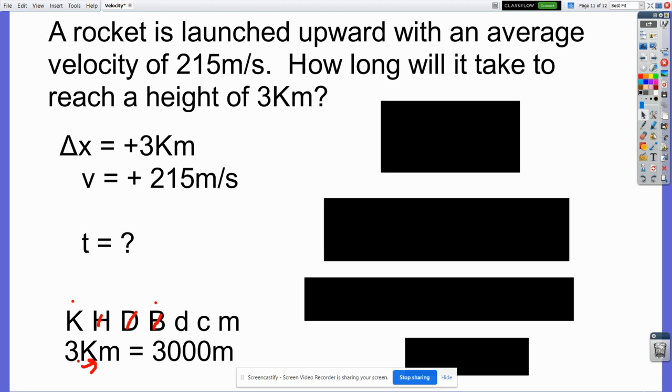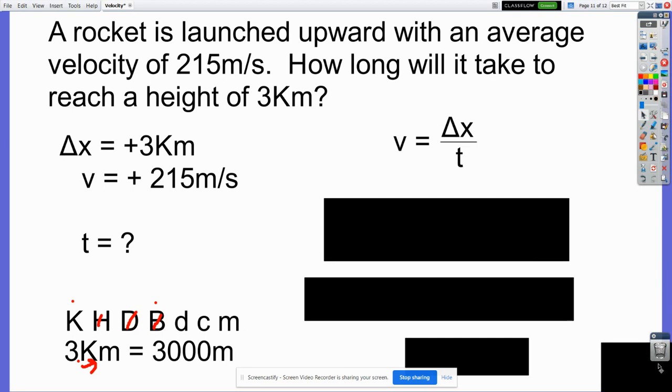And I know some high school teachers frown upon doing it this way, but the more you do it this way, the more you can just get it over with in your head. Instead of writing down 3 kilometers, you would have probably just written down 3,000 meters instead without doing any of the math on paper. And that's really where I want you to be.